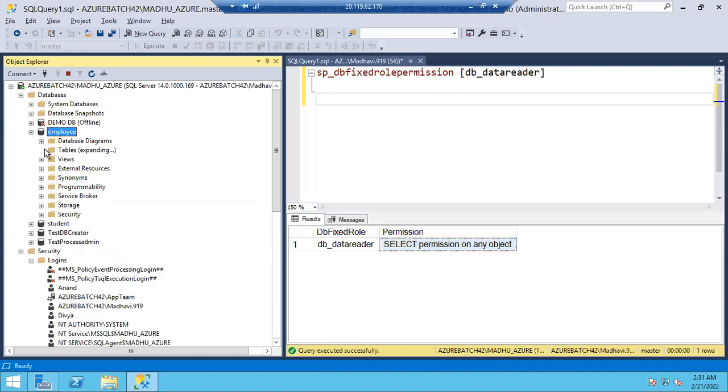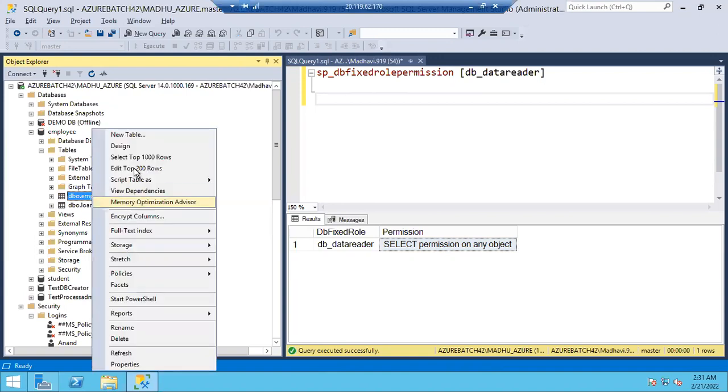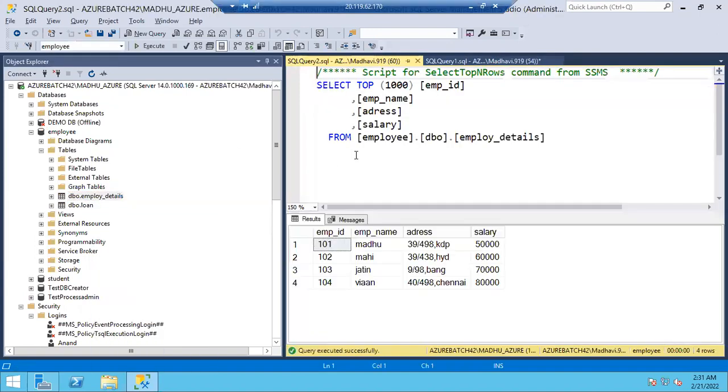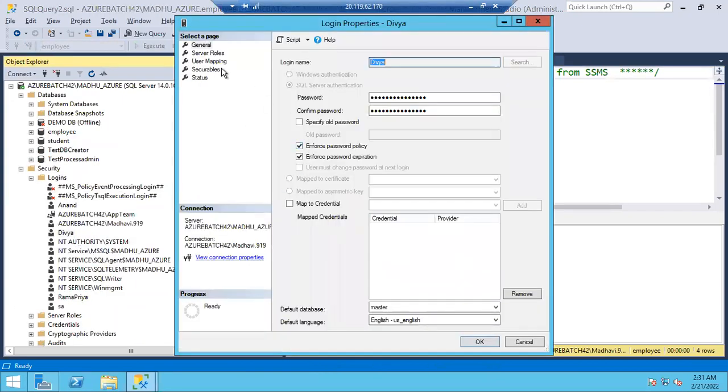In the employee database, we have tables. Let me go with this employee details. How many records are there? Let me check it. We have almost 4 records. Now this was executed using Madhavi's session, right? You can see here under Madhavi's login it was executed, so I can see all this data, guys. So let's go with this Divya. Let me check what permissions Divya is having.